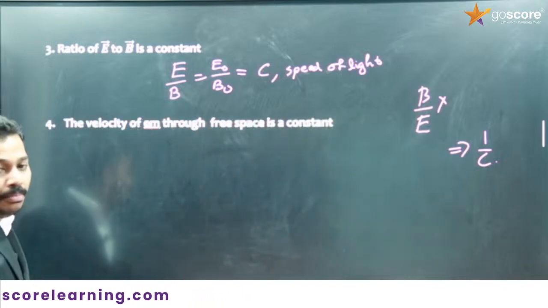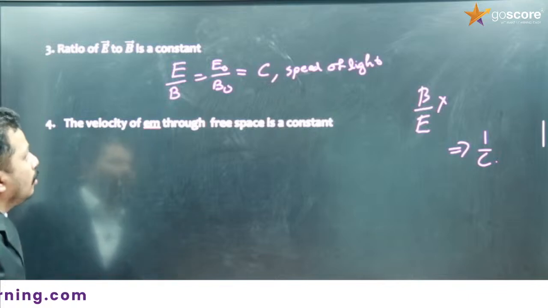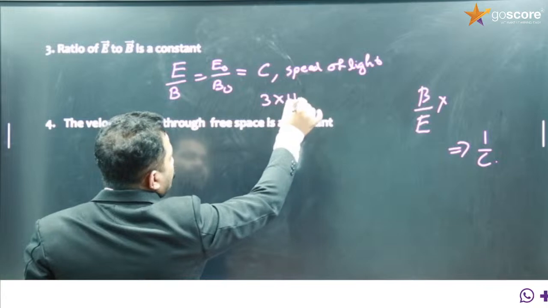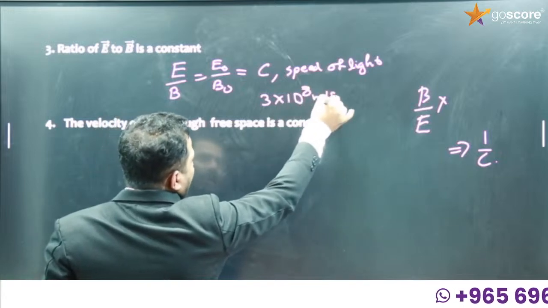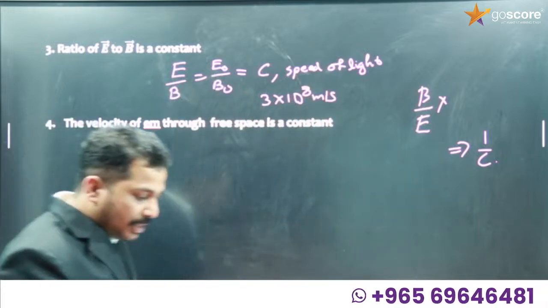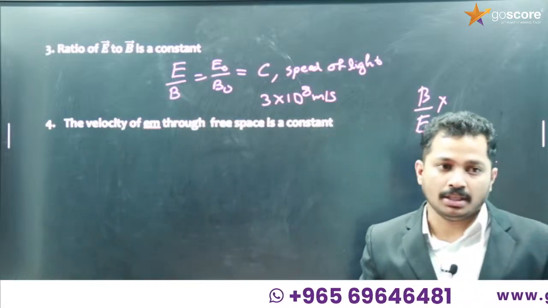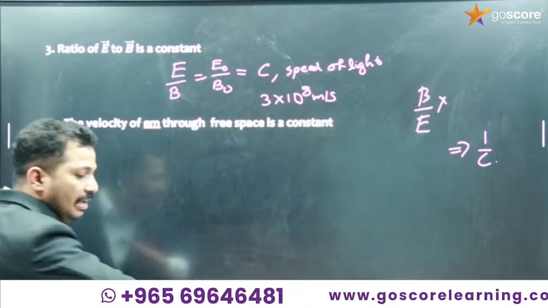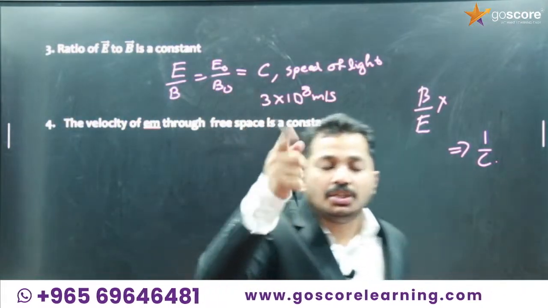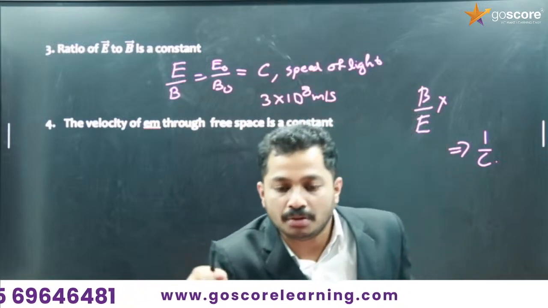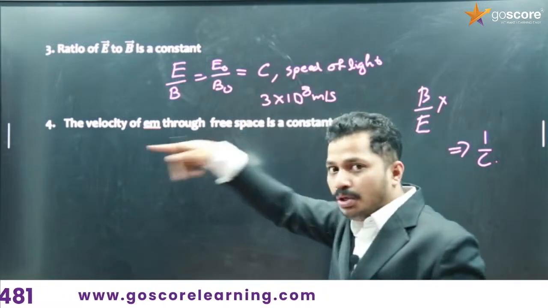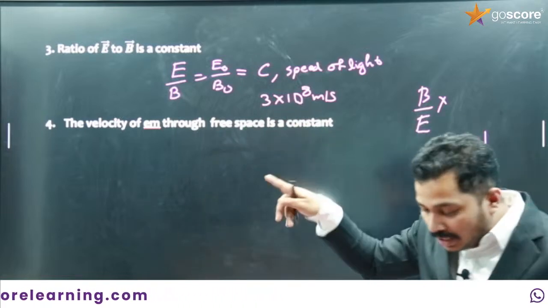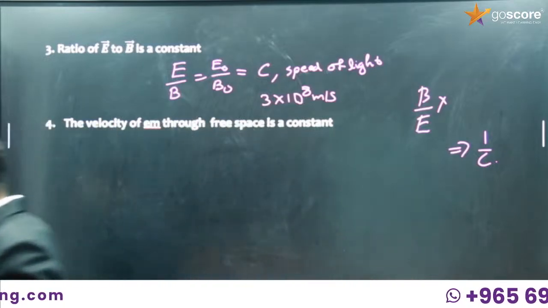E by B will be 1 by C, and remember E by B. That is why I told you C is a large number, of the order of 10 raised to 8 meter per second. So the denominator B should be small, then only you will get a large number like this. So E should be high and B will be small. In every electromagnetic wave, the magnitude of the electric field will be high and the magnitude of the magnetic field will be less. This is the reason I told you in the beginning. So the ratio of E to B, electric field to magnetic field, is a constant.